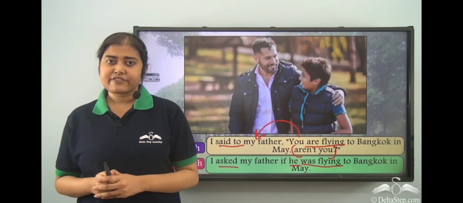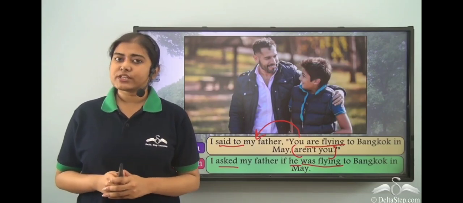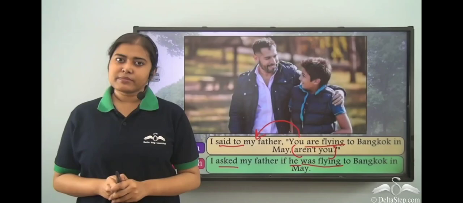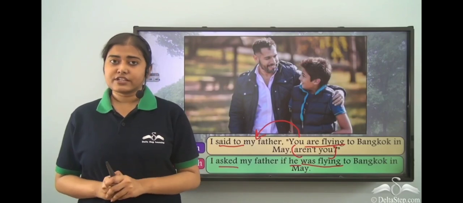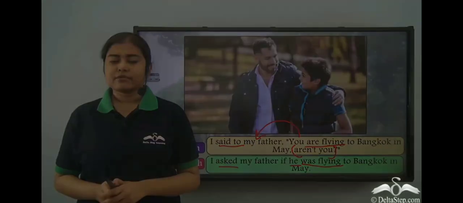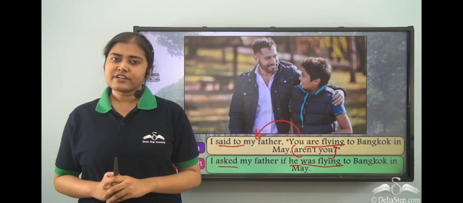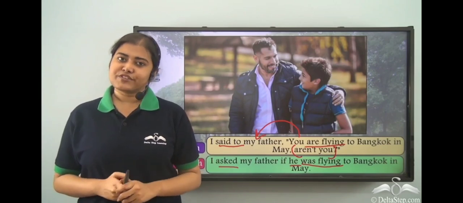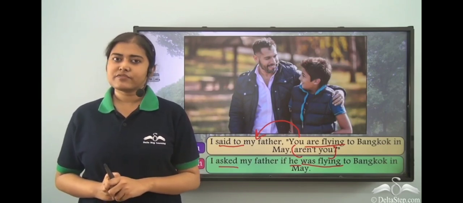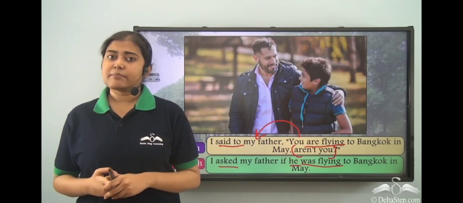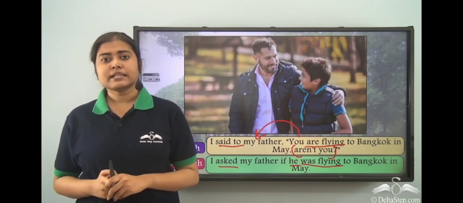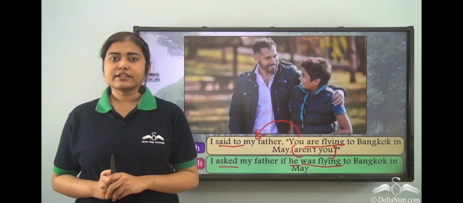Also, be careful of the position of the subject and verb. And apart from that, the other rules of conversion will remain the same. Now, I hope conversion of questions from direct to indirect speech will not be much of a problem to you. You can take up as many examples as possible and practice them regularly to master them.